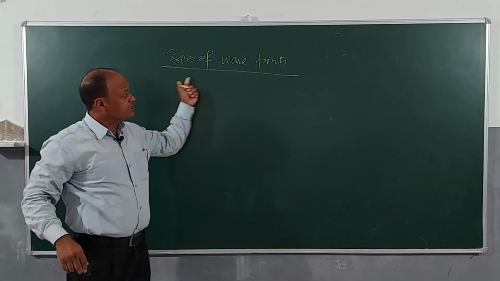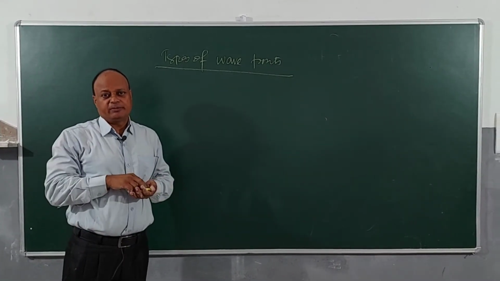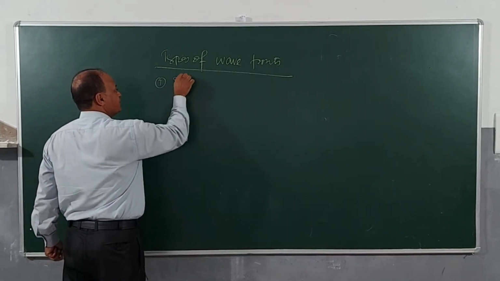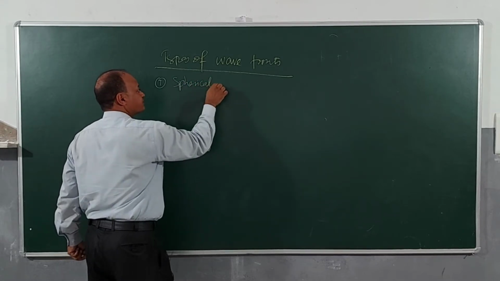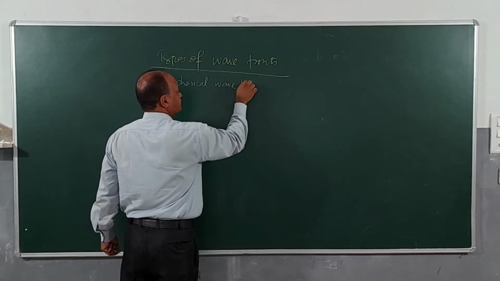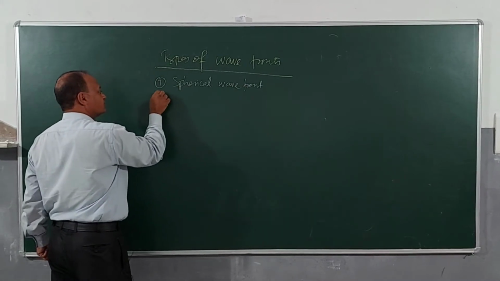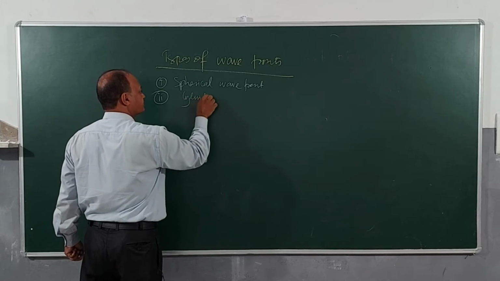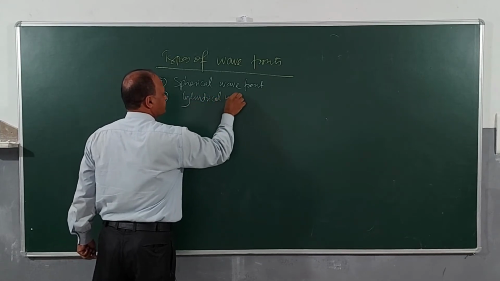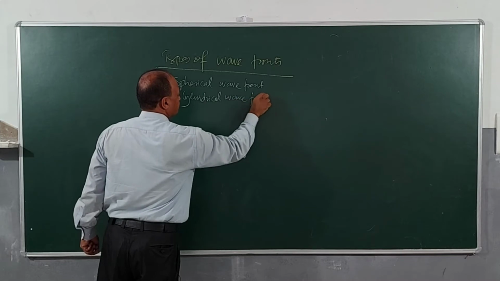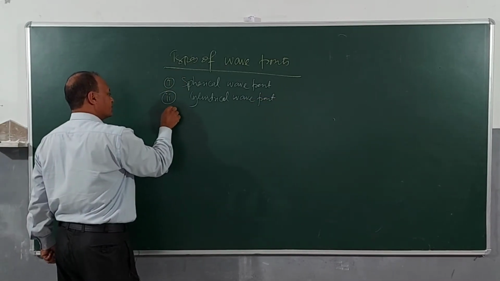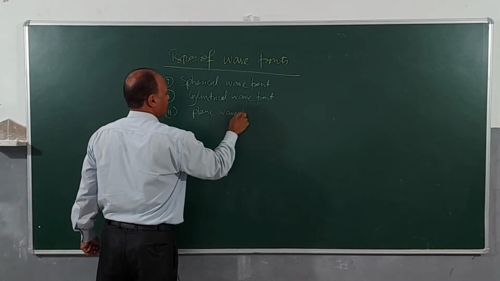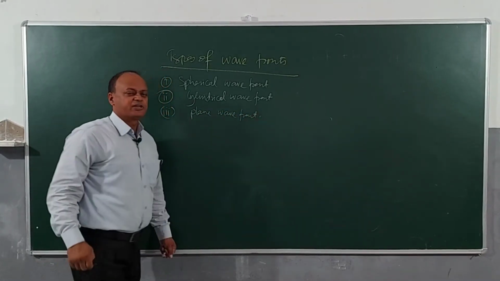Children, we will be discussing now how many types of wave fronts we have. There are 3 types of wave fronts. First one is called spherical wave front, and the second one is called cylindrical wave front, and number 3 is plane wave front. So there are 3 types of wave fronts we have.